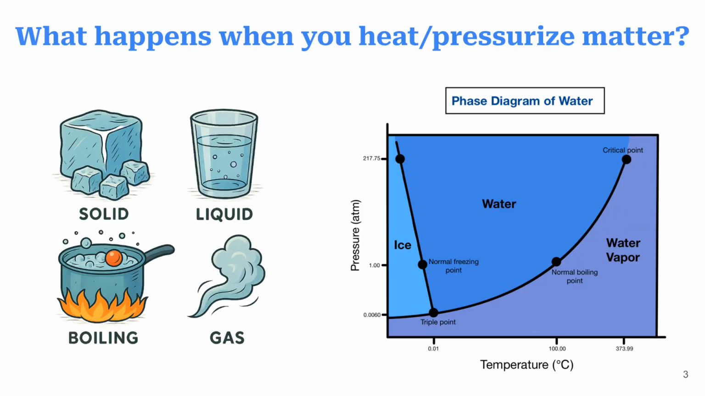Let's begin by considering what happens when we heat or pressurize matter. As you can see with water, changing temperature and pressure leads to different states like solid, liquid, boiling, and gas, as shown in the phase diagram.